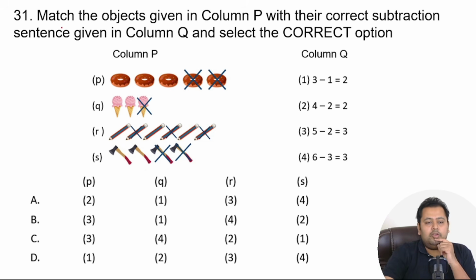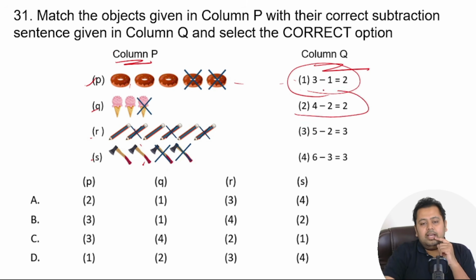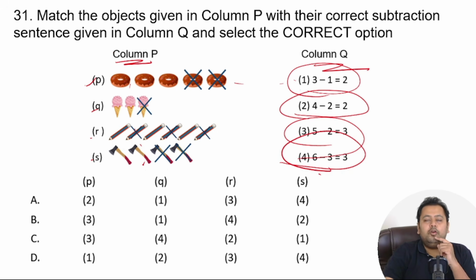So you can see column P, you can see column Q. There are some images given here in P, Q, R, S, and some statements, right? Some sentences, subtraction sentences, are given in column Q. You have to match which one is for which one, right? So you have to match column P to column Q. Again, take 3 seconds. I think I'll pause for 3 seconds, but you will have to take some more time, solve it, and then we meet the other side.